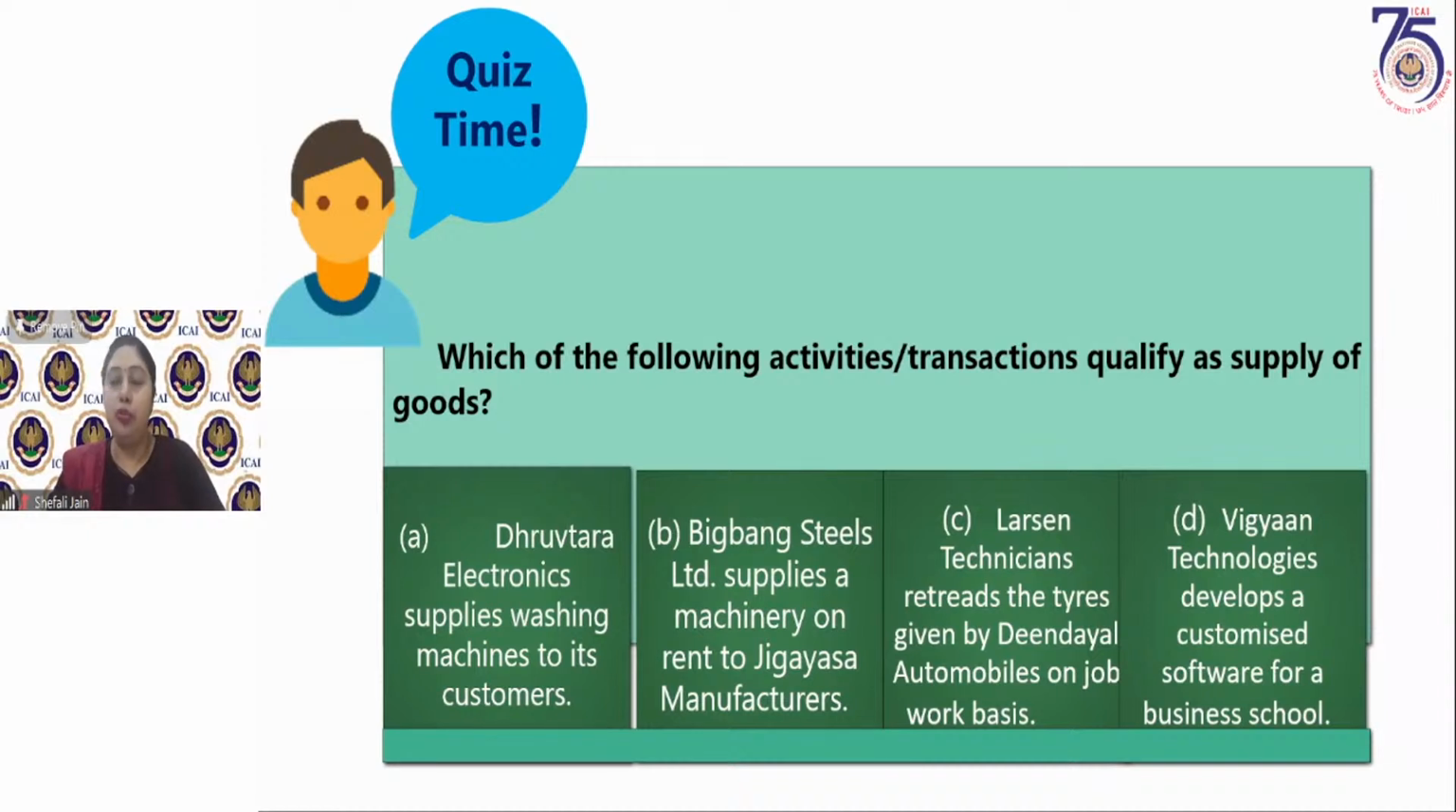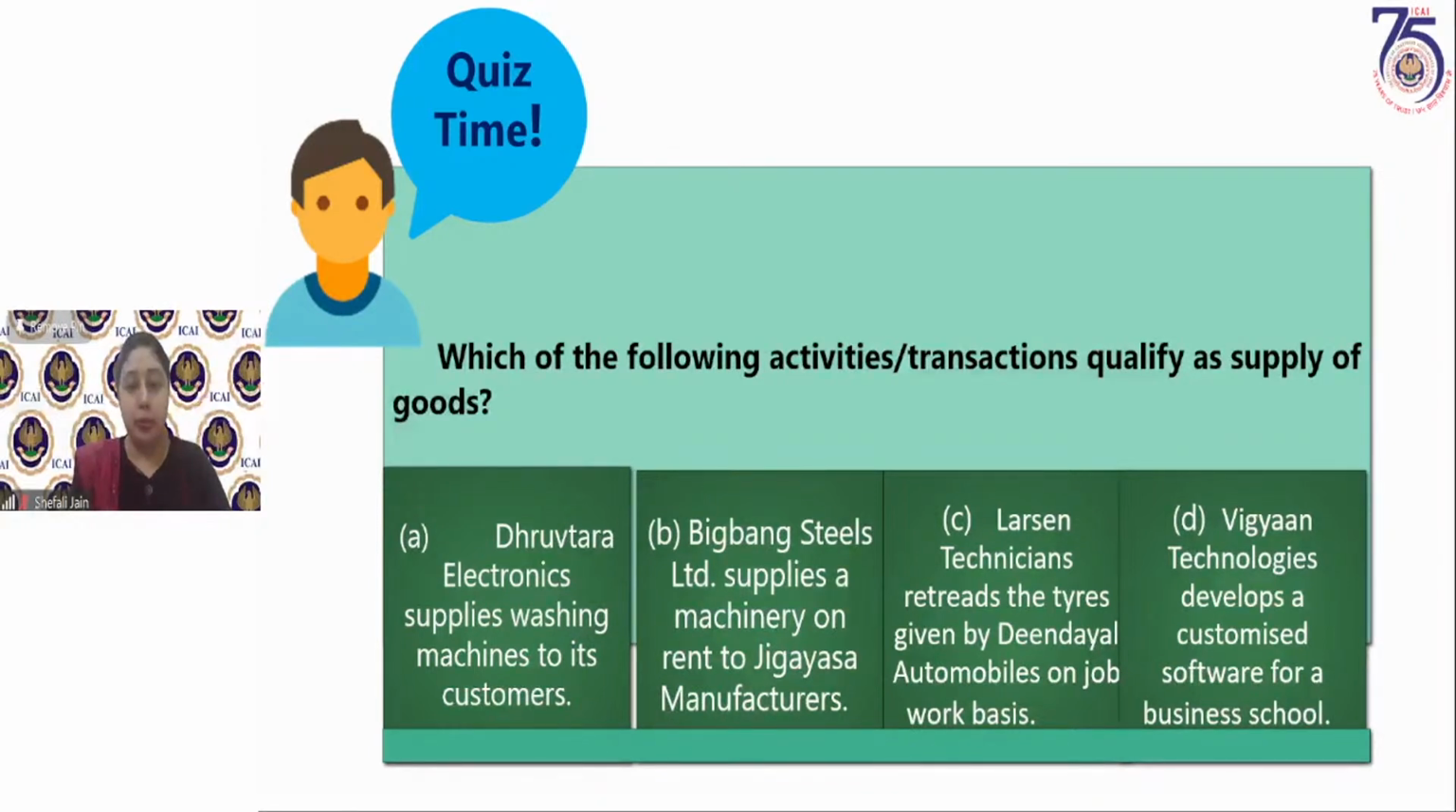And I'm happy that all of you have answered correctly, that it is option A. Srinivasan, Rituraj, Sohail, Aparna, Harish, Rito, Preeti, all of you are right that it is option A. How is it option A? Big Bang Steel supplies machinery on rent to Jigyasa manufacturers. It is renting a machinery. So renting or giving right to use